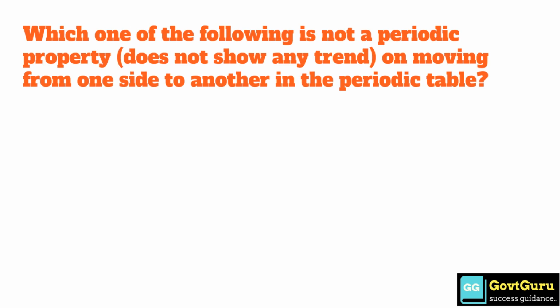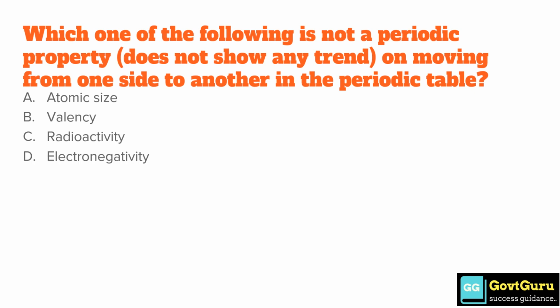Which one of the following is not a periodic property, does not show any trend on moving from one side to another in the periodic table? Option A, atomic size. Option B, valency. Option C, radioactivity. And option D, electronegativity. The correct answer is option C, radioactivity.